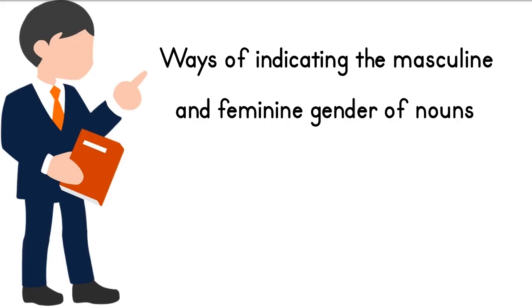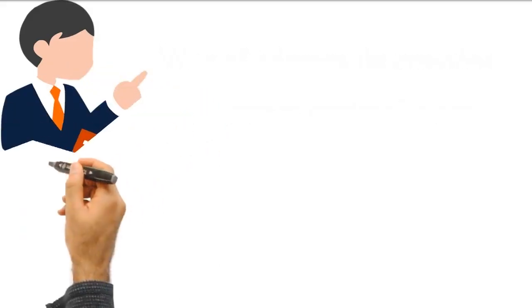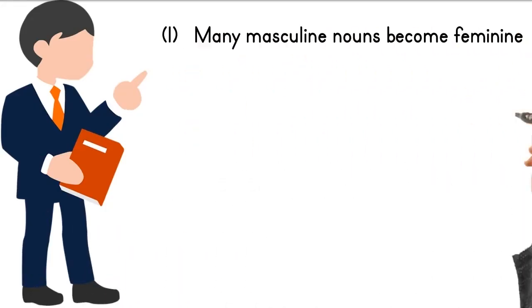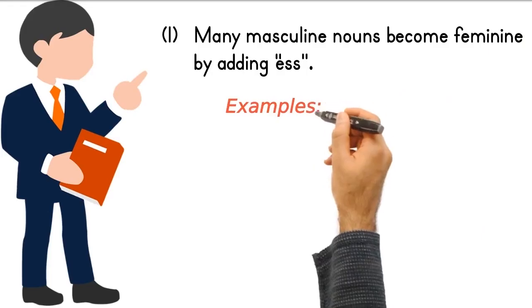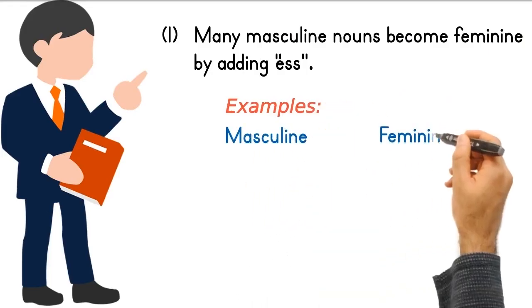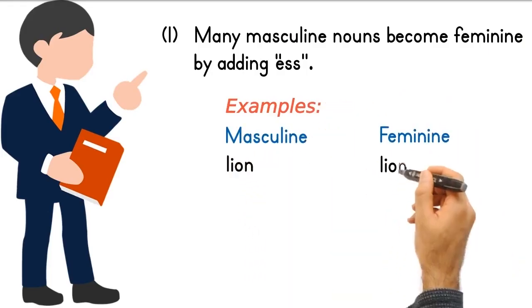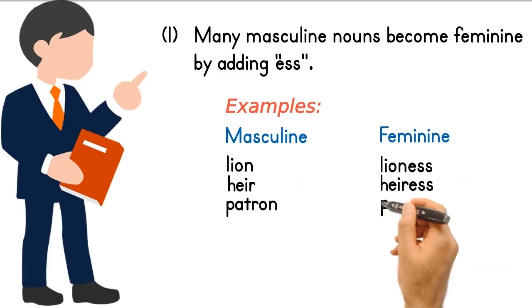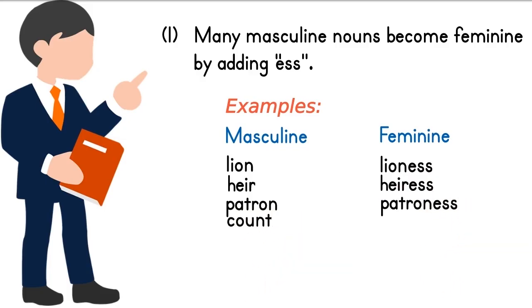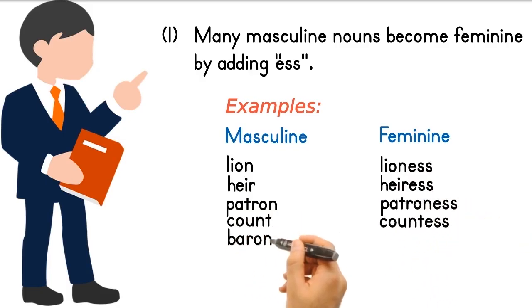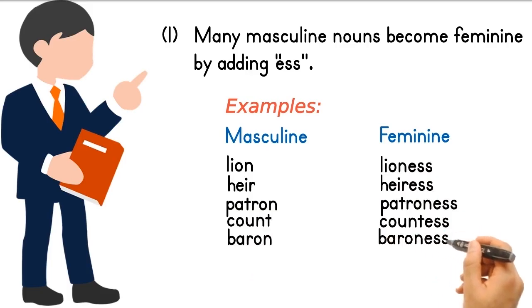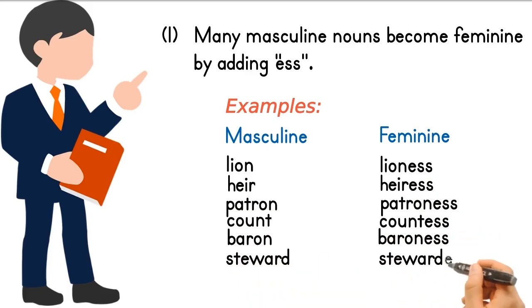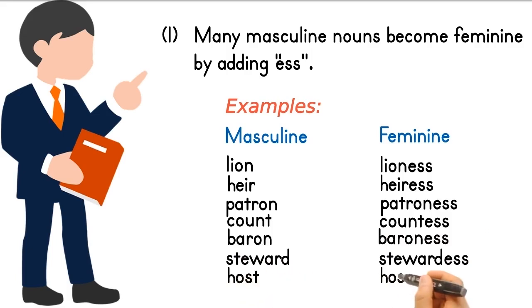Ways of indicating the masculine and feminine genders of nouns. Many masculine nouns become feminine by adding ess.